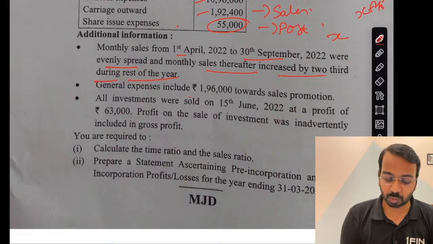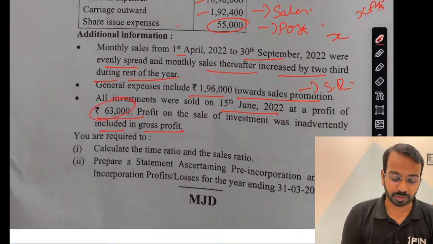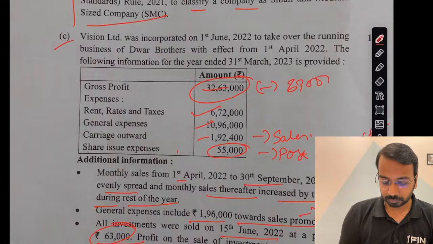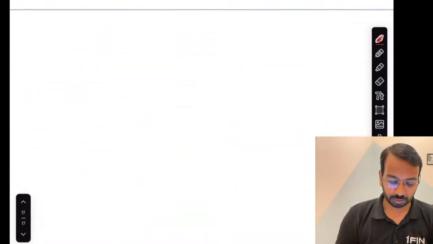General expenses include 196 towards sales promotion. This will be done on the basis of sales ratio. Investments were sold on 15 June at a profit of 63,000, which was inadvertently included in gross profit. So this 63,000 you have to remove from the gross profit and do it. Okay.